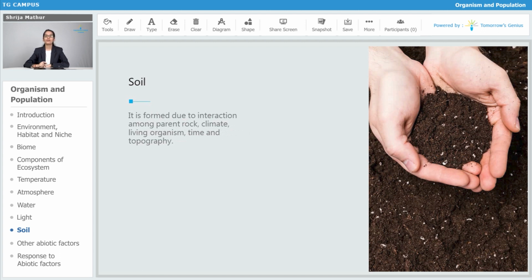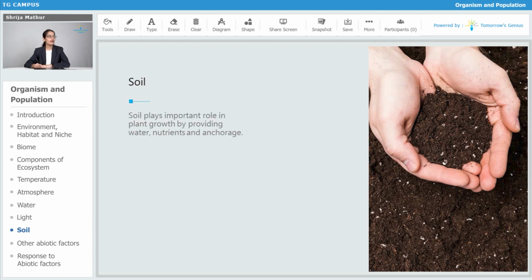So it is not just one factor. There are many factors which are combining together and then they are leading to the formation of soil. How a soil will be formed, how the weathering will take place, is dependent upon different factors.